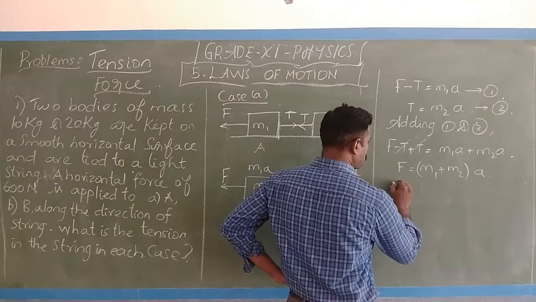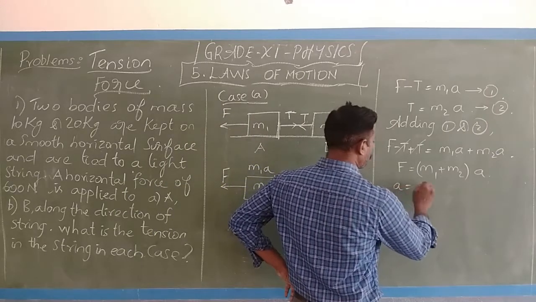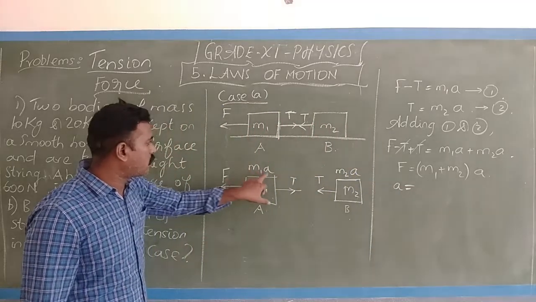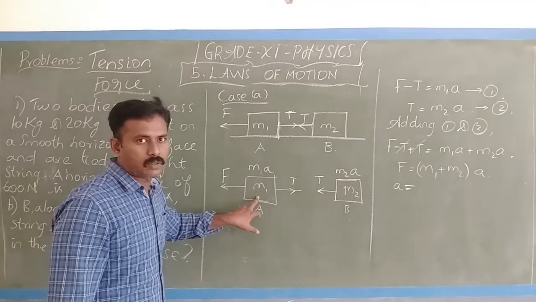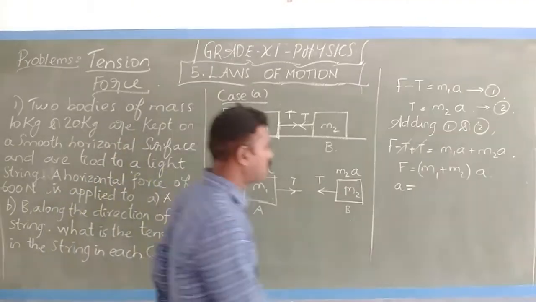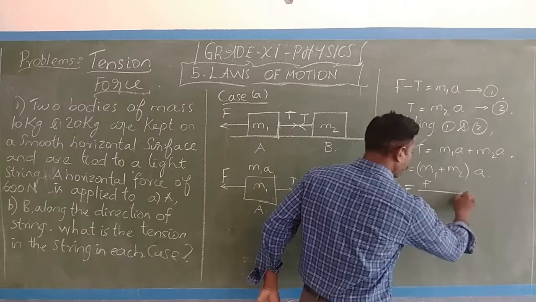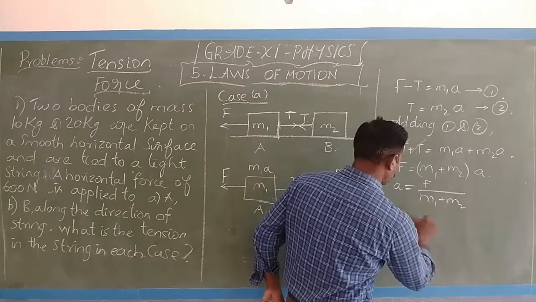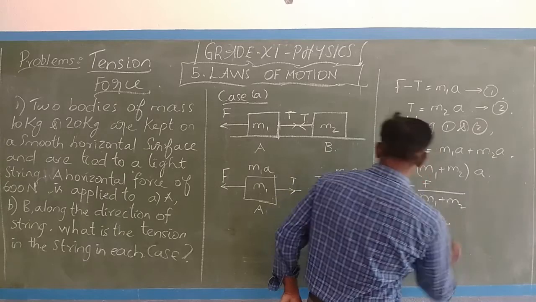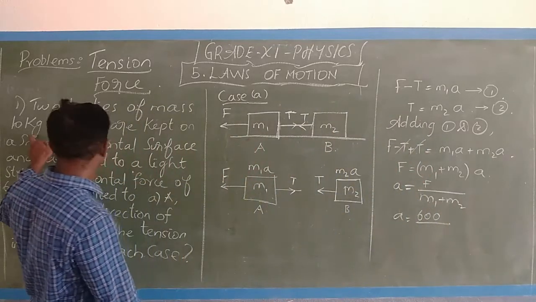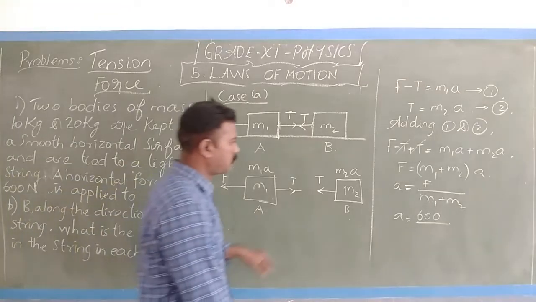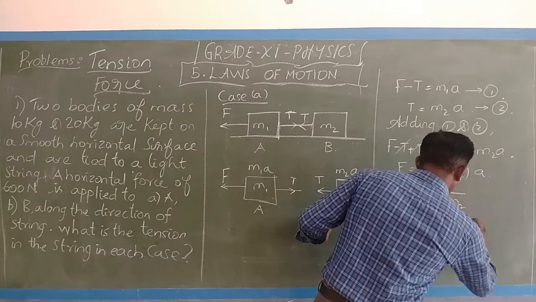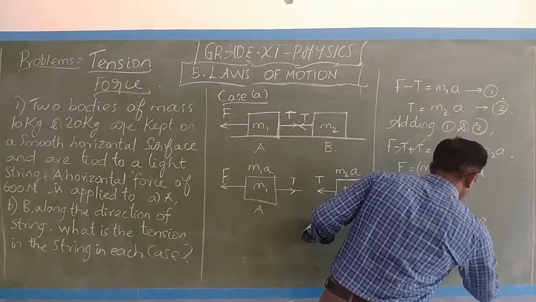I will rewrite the equation for convenience. The acceleration A on the mass m1, or the object A, is force divided by m1 plus m2. That is A equals 600 by, what is the mass m1? 10 plus 20, which is 600 by 30.